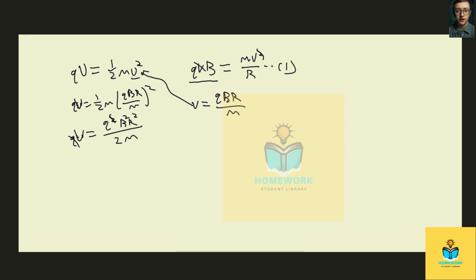One of these Q's cancel. And we want to find mass in the end. So then rearranging stuff for mass gives us the quick substitution. And we see that our mass is Q R squared B squared all over 2 times the voltage. And if we check, yes, that is what we were expecting to get, where R is the radius of that path in the magnetic field and Q is the charge. So it's always nice when it works out that way.